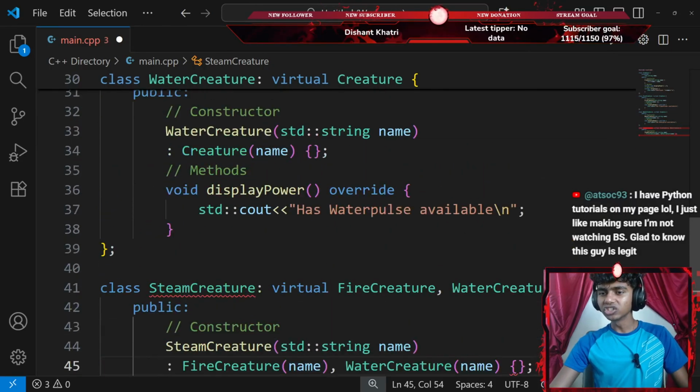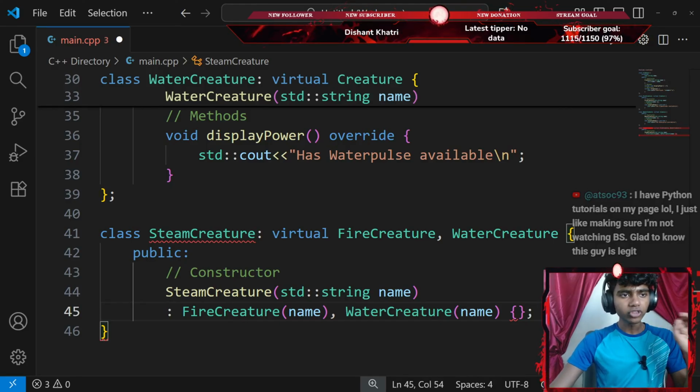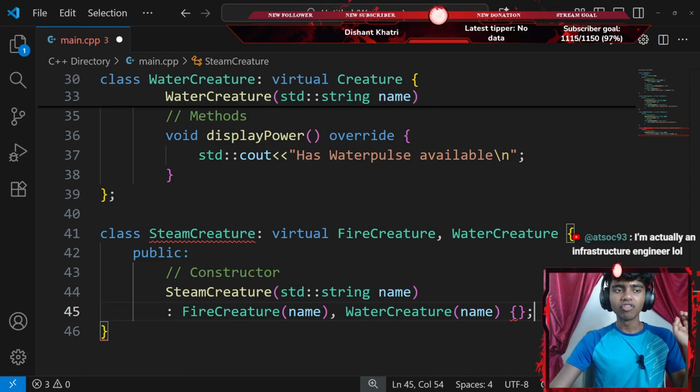Okay, that said, let's scroll all the way down. I gotta create a virtual. So let's see. Both constructors must have this. Okay, fire creature, water creature. Then a hybrid class that inherits from both fire and water. This will form your diamond inheritance. You must use virtual inheritance for fire creature and water creature.